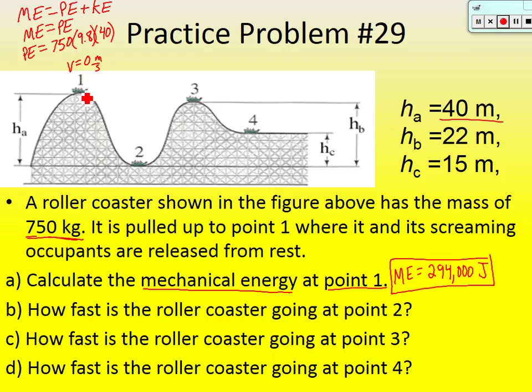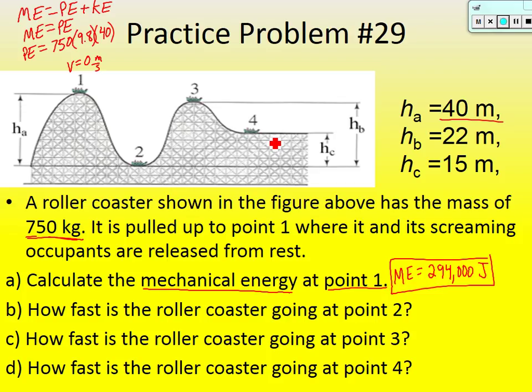That's going to be our mechanical energy because it doesn't have kinetic right here. That's always the best place to start. Once you know mechanical energy, it's never going to change. What's its mechanical energy right here? Same thing, 294,000. What's its mechanical energy right here? 294,000. So that's a really big clue when you're figuring out these problems.